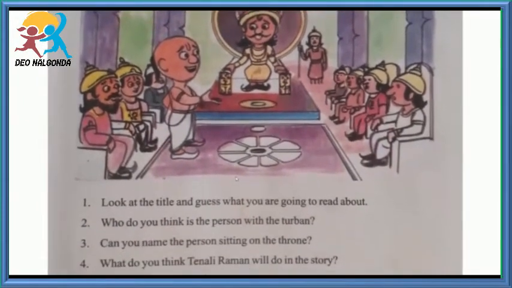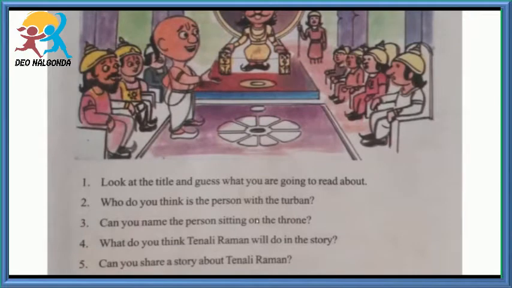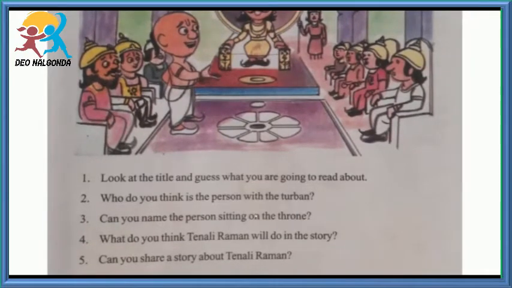After that, now you are going to attend some questions, 1 to 5. First question, look at the title and guess what you are going to read about. For this question, simply we can understand that Tenali is going to paint something. It may be a horse. Next, going to the second question. Who do you think is the person with the turban? For this question, the answer is, the person can be imagined as a king.